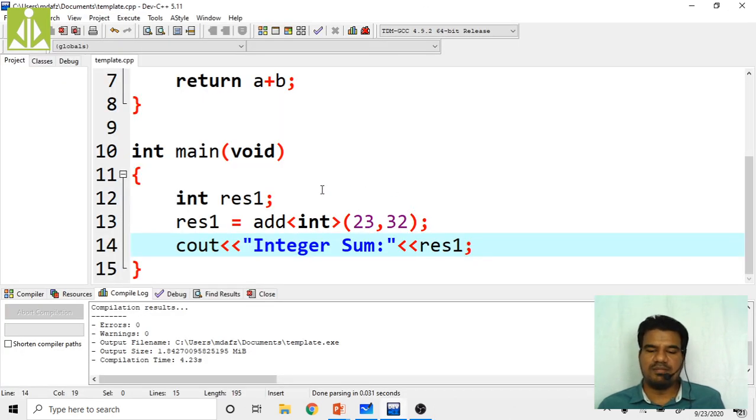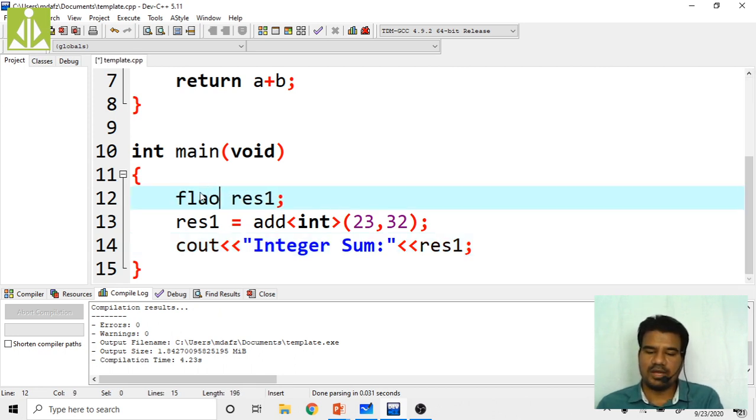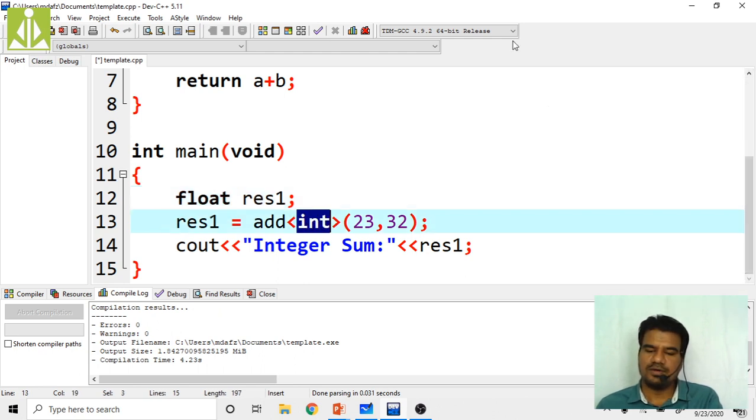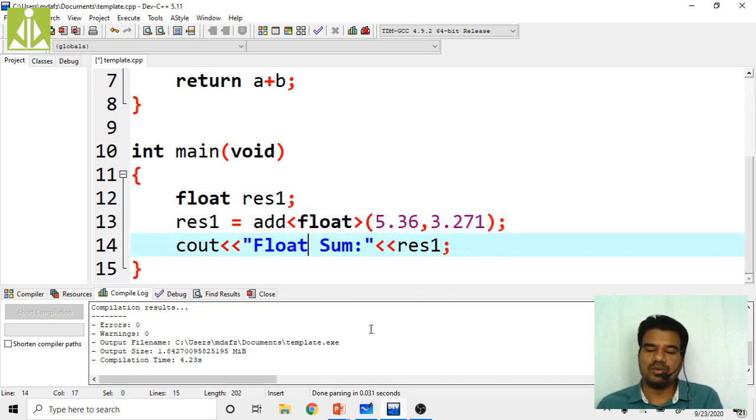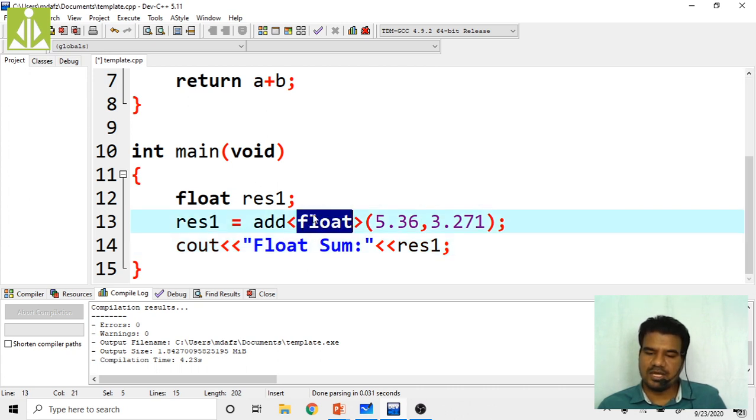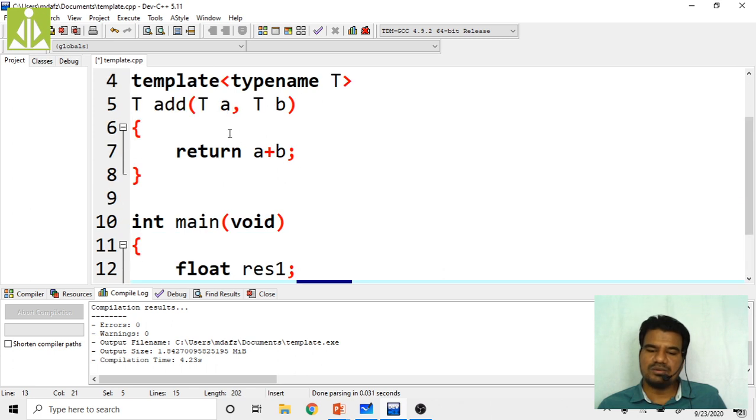So you can even make this float. How? Simply here you take float, here also float, and here also take some different values, 5.36 and 3.271, these two float values, and we are adding float sum. So this float will be passed from this angular bracket to this angular bracket. So this T will become float.